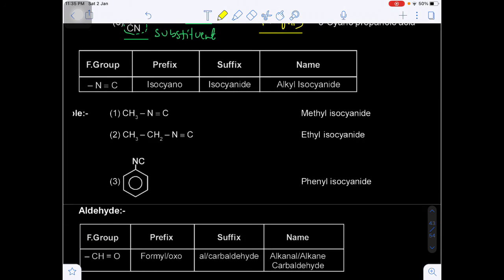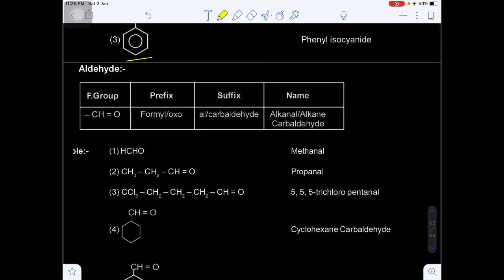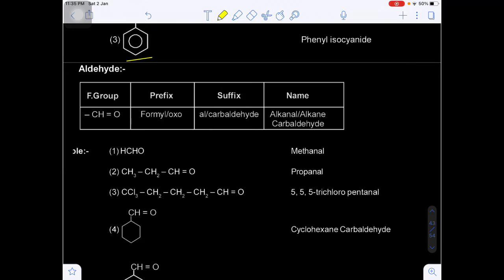And the next one will be the isocyanide, N triple bond C, isocyano. Here the suffix will be isocyanide, alkyl isocyanide. So methyl isocyanide, ethyl isocyanide, phenyl isocyanide. Okay. Now come to aldehydes. The functional group will be C double bond O H. Containing functional groups are called aldehydes.